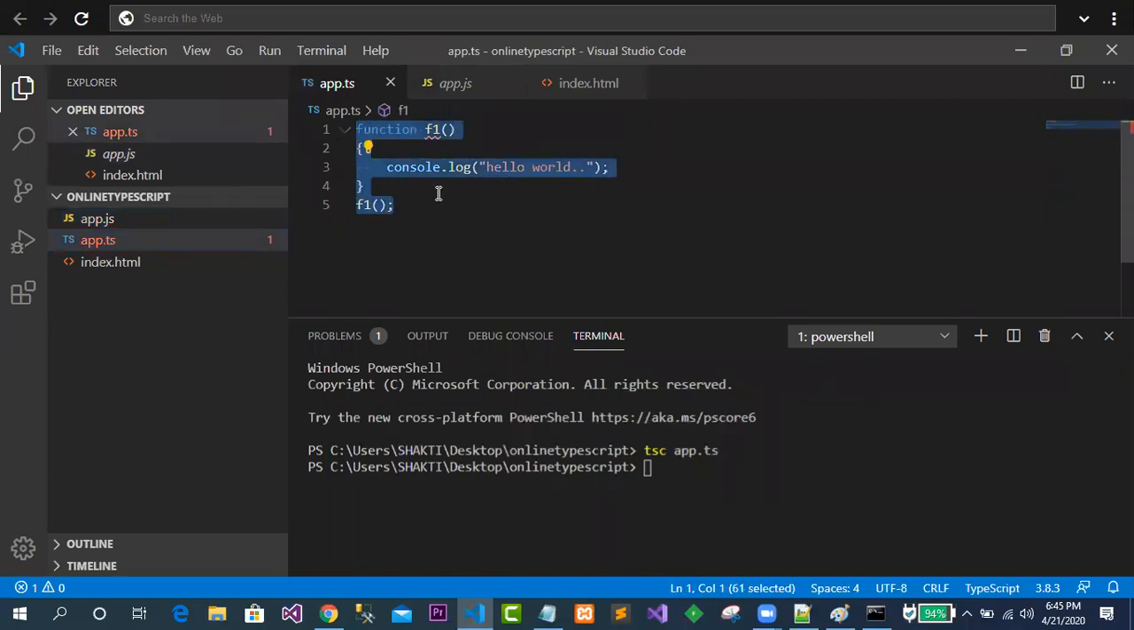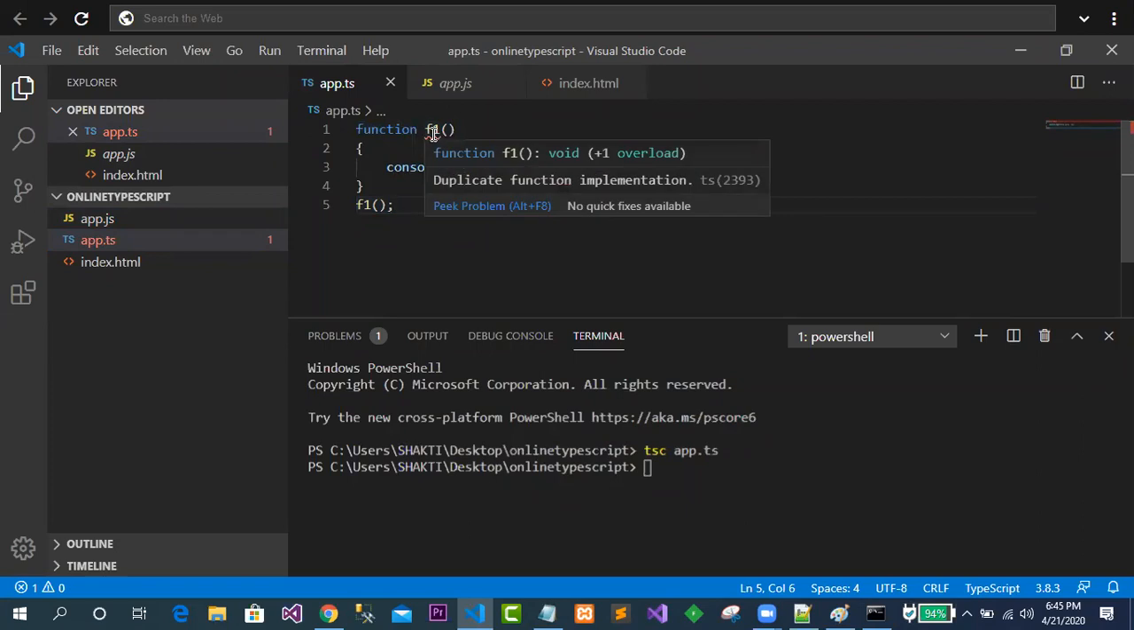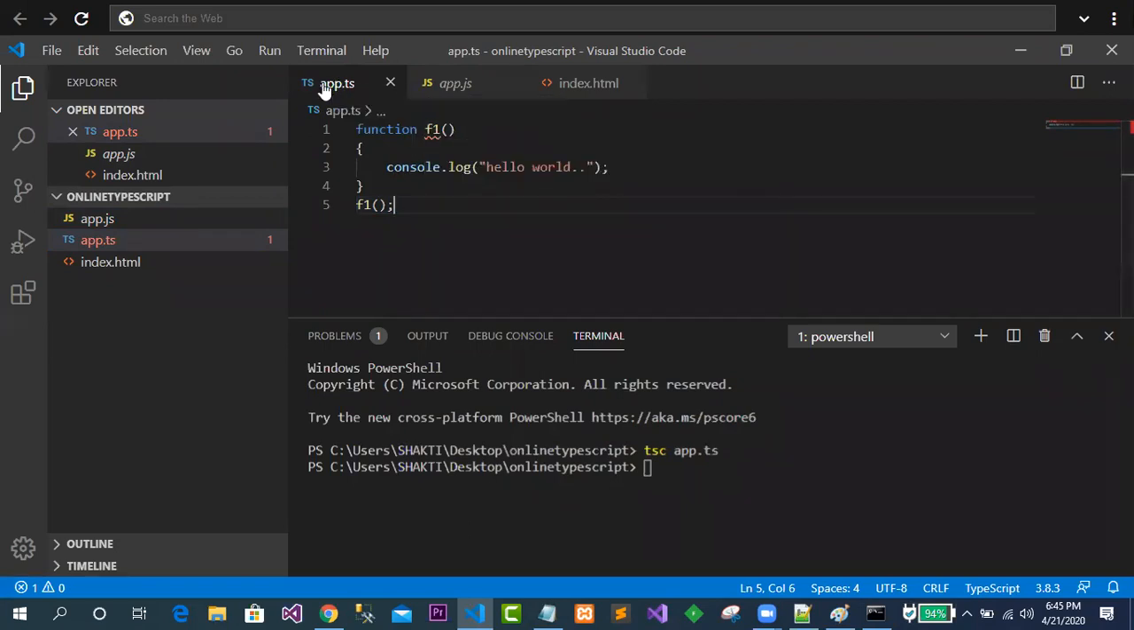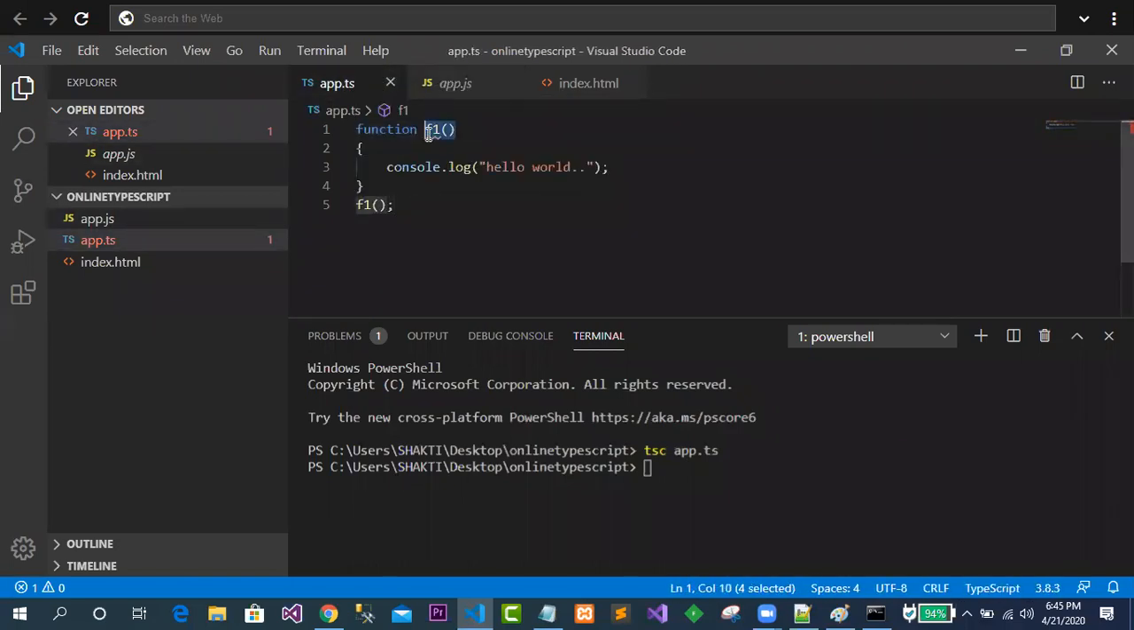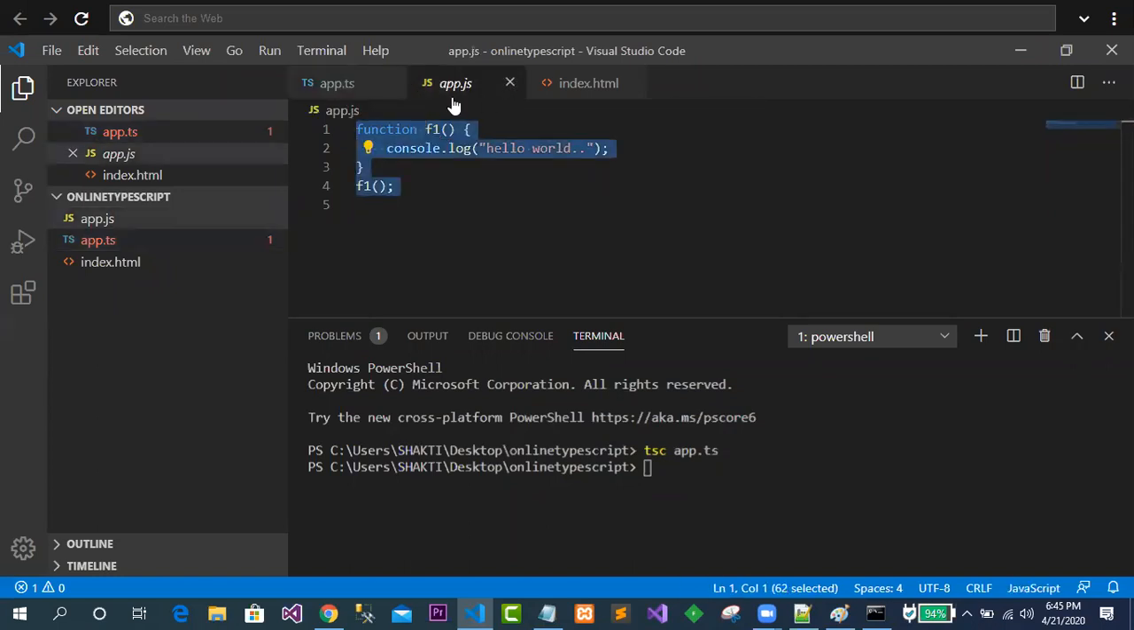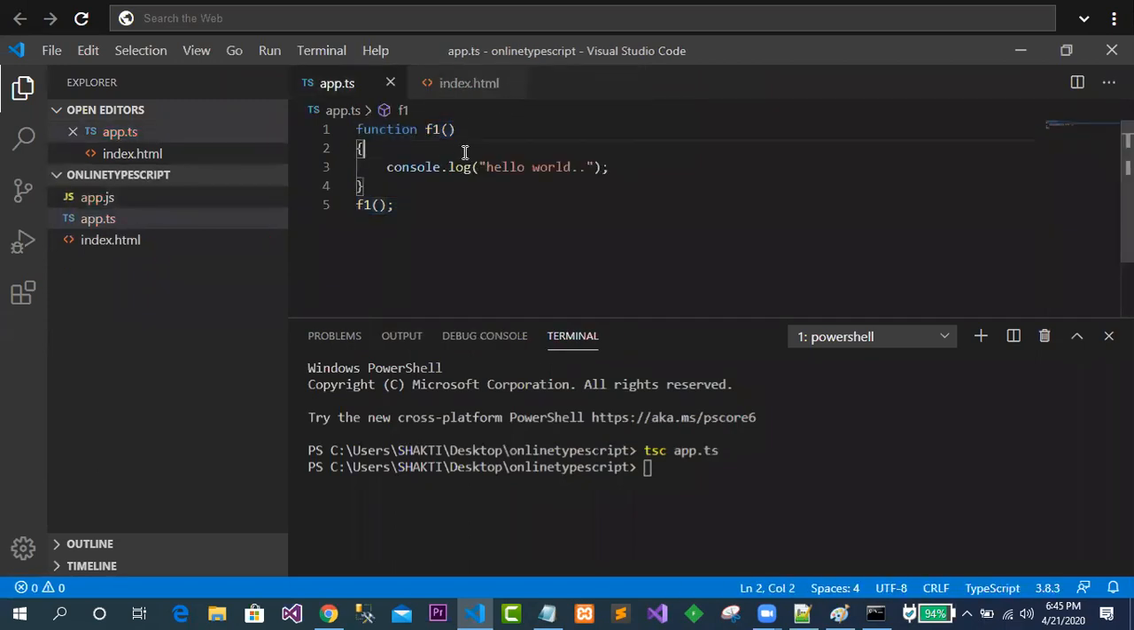Just see here, you don't worry about this error. Why has this error come? Because your app.ts and app.js windows are both open now, that is why the error has come. So one of the windows needs to be closed. Suppose I'm just closing the JS. Just see, okay, now the error has gone.